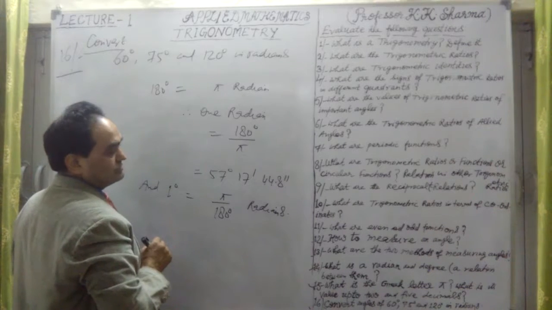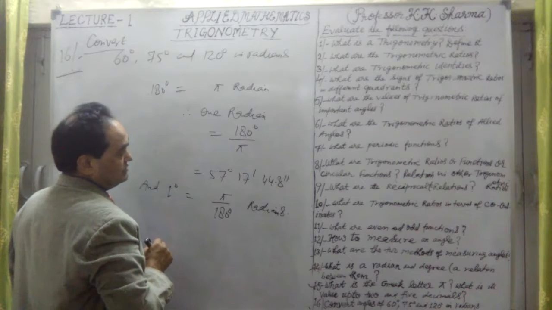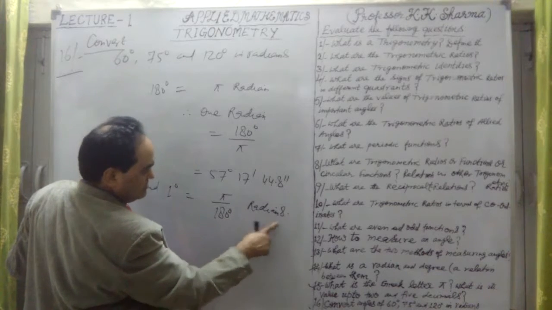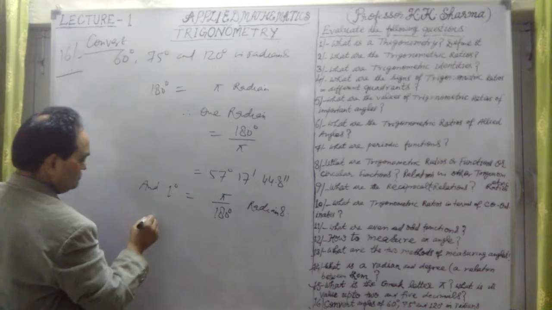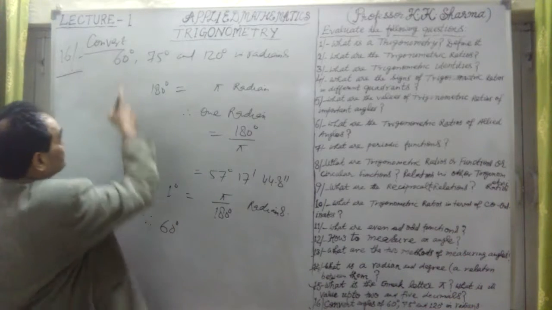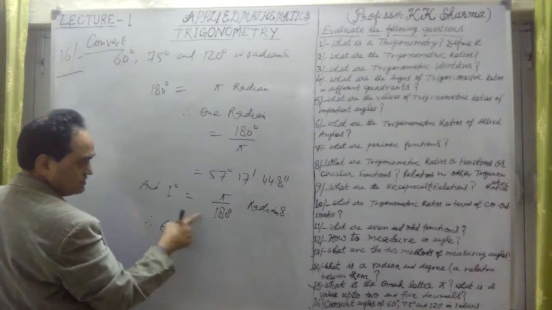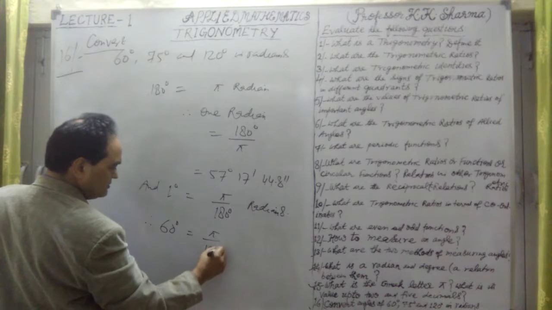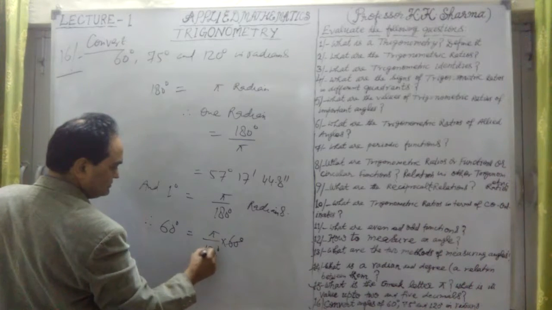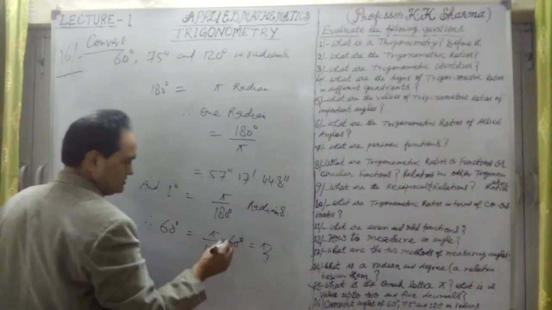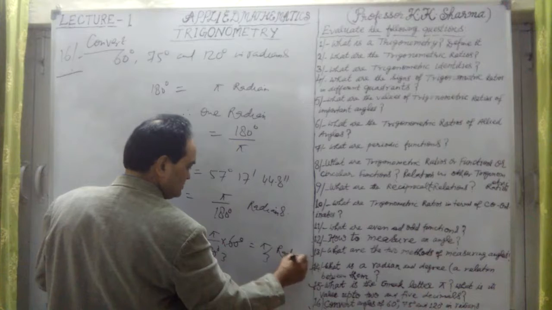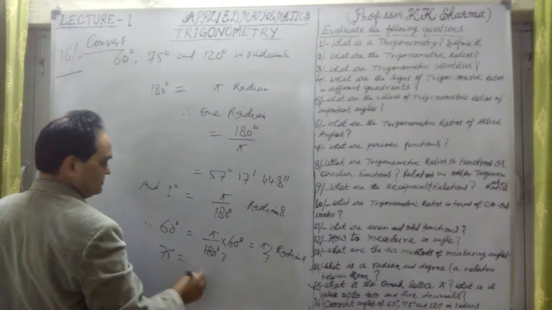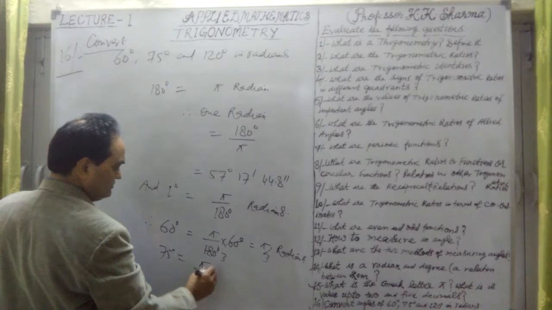If r is equal to that value, pi is 180 degrees. So 1 degree is equal to pi upon 180 radians. Therefore 60 degrees is pi upon 180 into 60, which is pi by 3 radians. We write 60 degrees as pi by 3 radians.